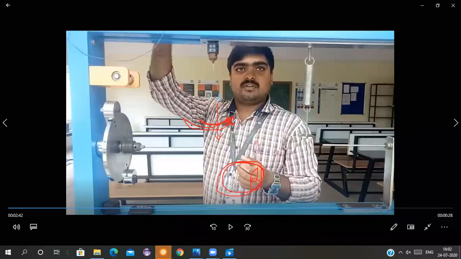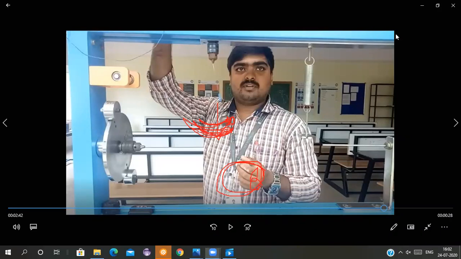So in this way, start the stopwatch from this point and note the time for 10 oscillations. It will go from here to there, then come back, so one oscillation is completed, then the second oscillation, then the third. In this way you have to count the number of oscillations and stop the stopwatch as soon as your 10 oscillations have been completed. You will get one time.